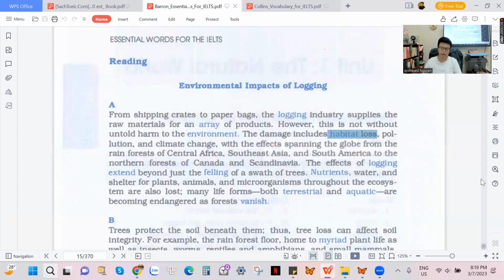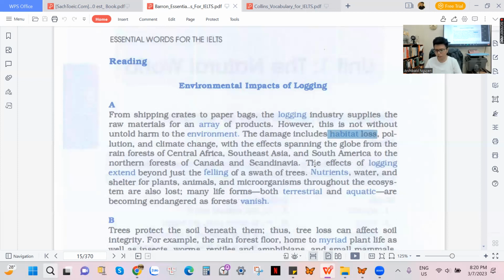Habitat loss, please remember, the loss here is a noun. Habitat loss: they lose their living place, like us. They said that one day Ho Chi Minh City is going to be sinking in the water. Everything is going to be damaged. That is why people say that Ho Chi Minh City residents are going to lose their houses. So when we lose our houses, it means habitat loss.